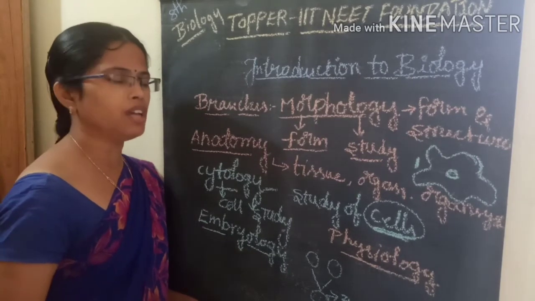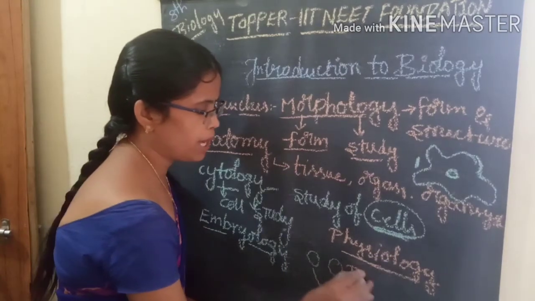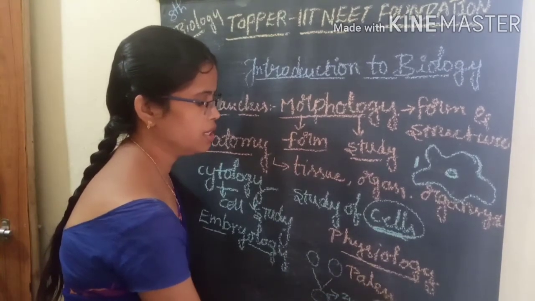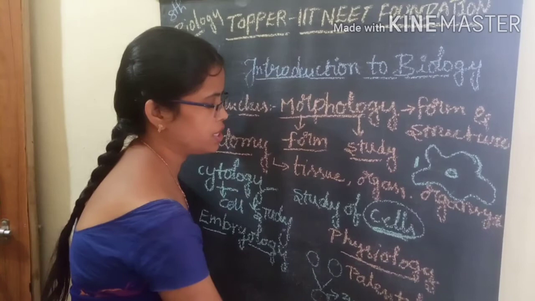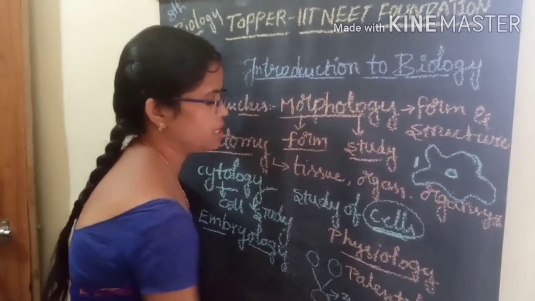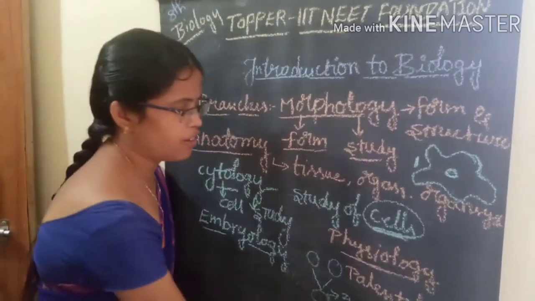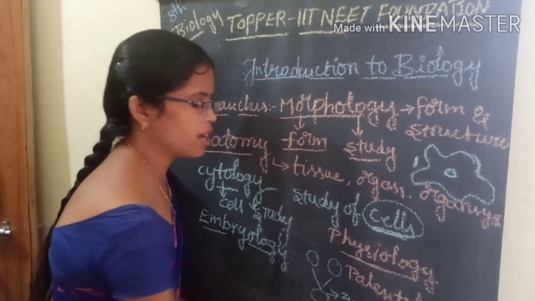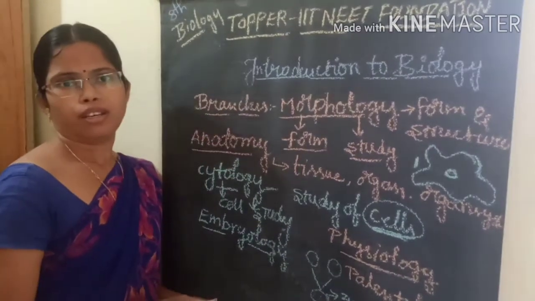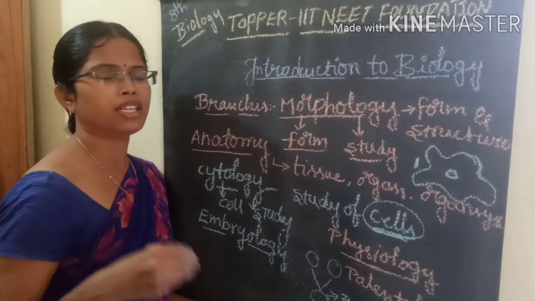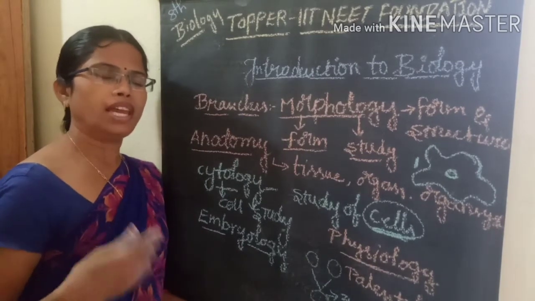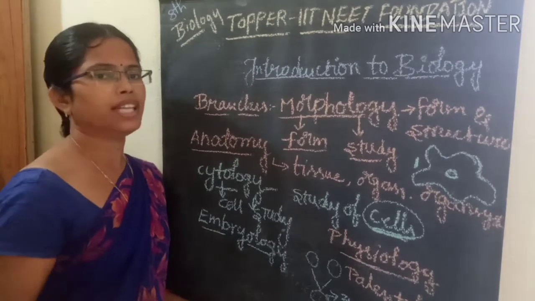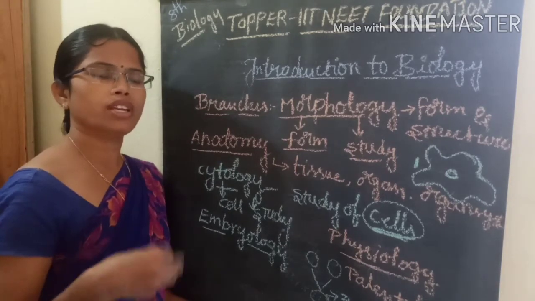Then coming to the next one, that is paleontology. What is that science? Paleontology. Paleontology means the study of fossils. Fossils are the remnants of organisms after death. For example, human beings, after their lifetime, undergo death, and after death we go to the soil.